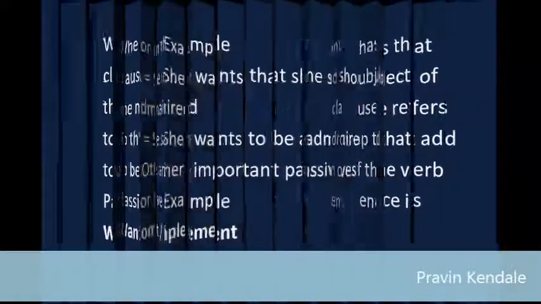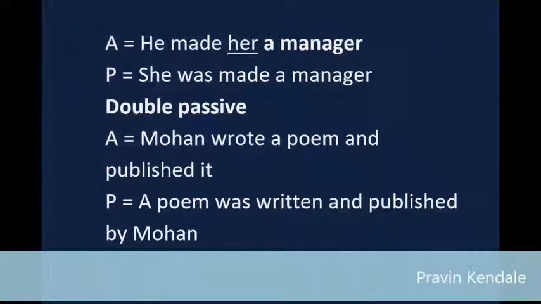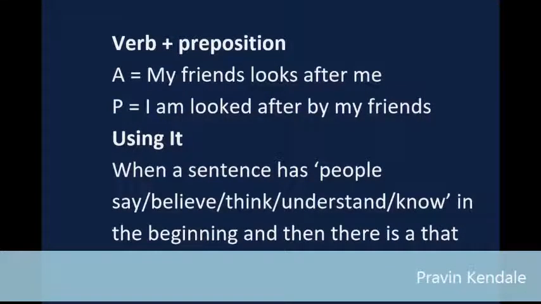Q: Other important passives. For example, complement. A equals he made her a manager. P equals she was made a manager. Double passive. A equals Moen wrote a poem and published it. P equals a poem was written and published by Moen. Verb and preposition. A equals my friend looks after me. P equals I am looked after by my friends.